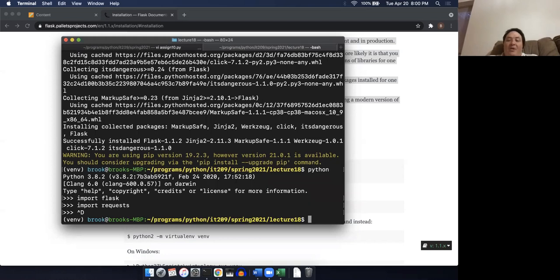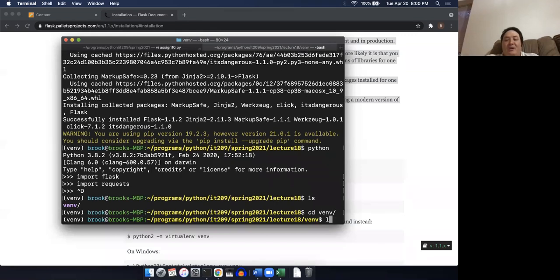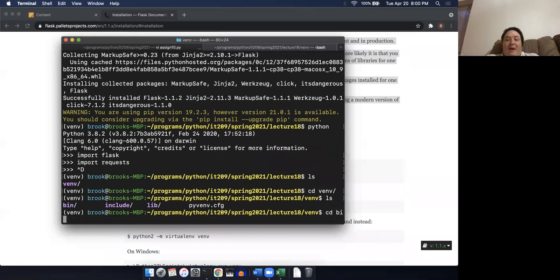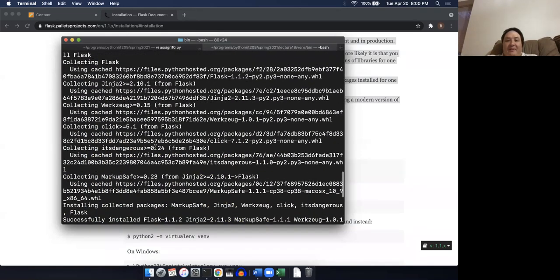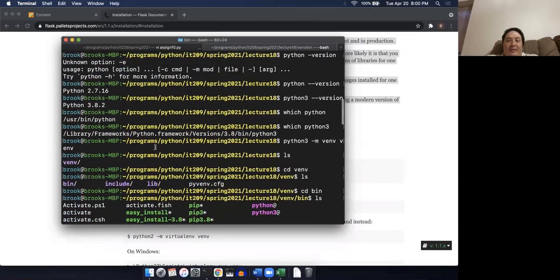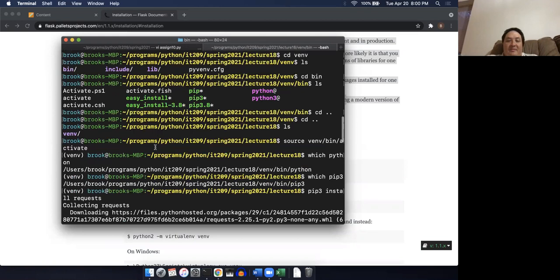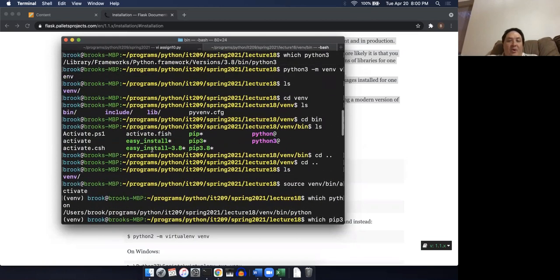Now, one of the interesting things is, if I go back into this venv directory, and then go back into the bin directory, you'll notice that there is now a file here called flask. This is actually an executable file. If I go back to earlier when I listed what was in that directory, oh, here we go.